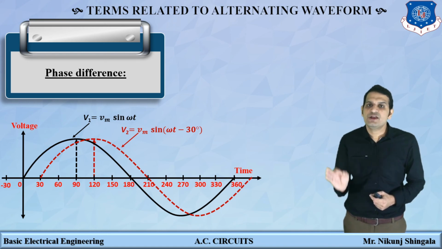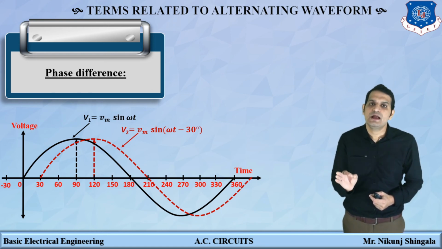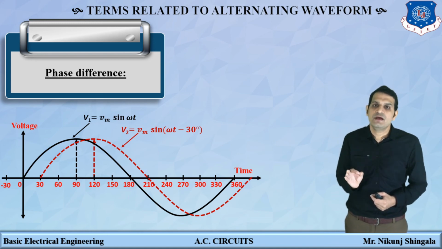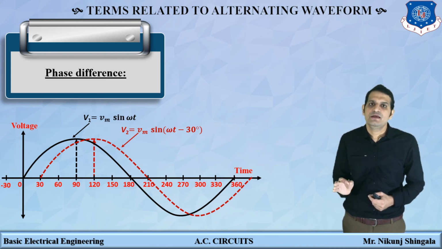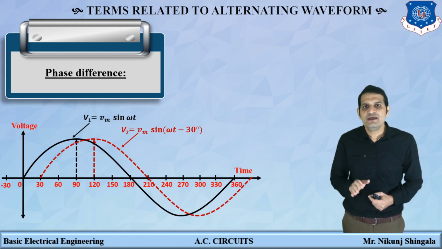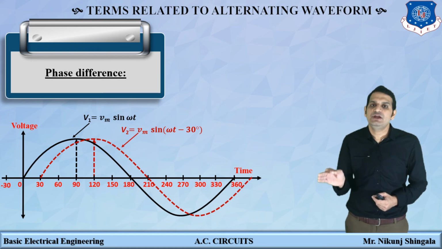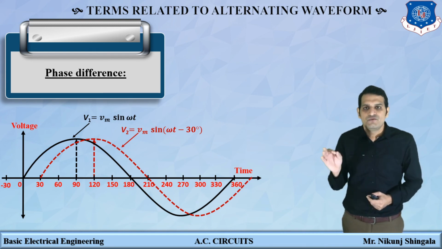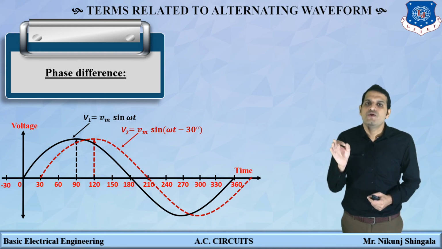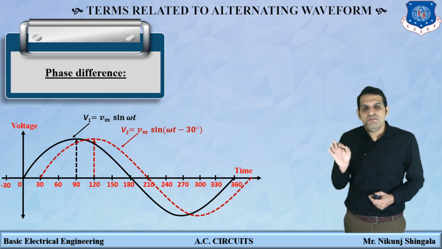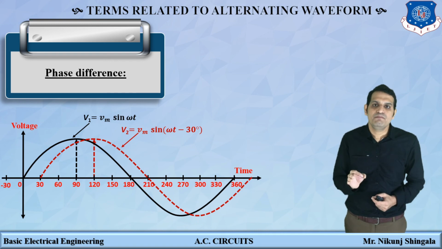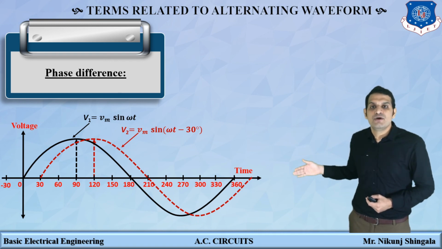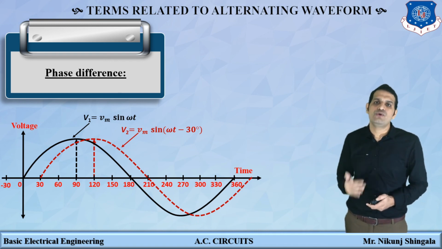Vm sin omega t is the reference signal. As compared to that, V2 is lagging by 30 degrees, so V2 is equal to Vm sin(omega t minus 30 degrees). For determining the phase difference, you have to take either the minimum or maximum value, but after the origin, after the zero point.